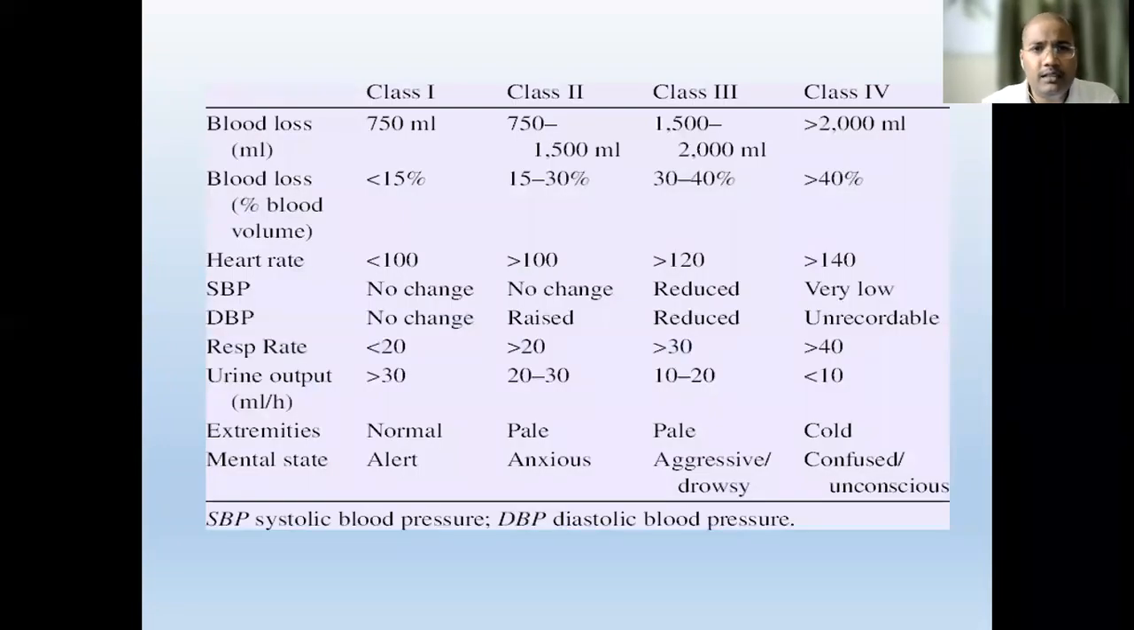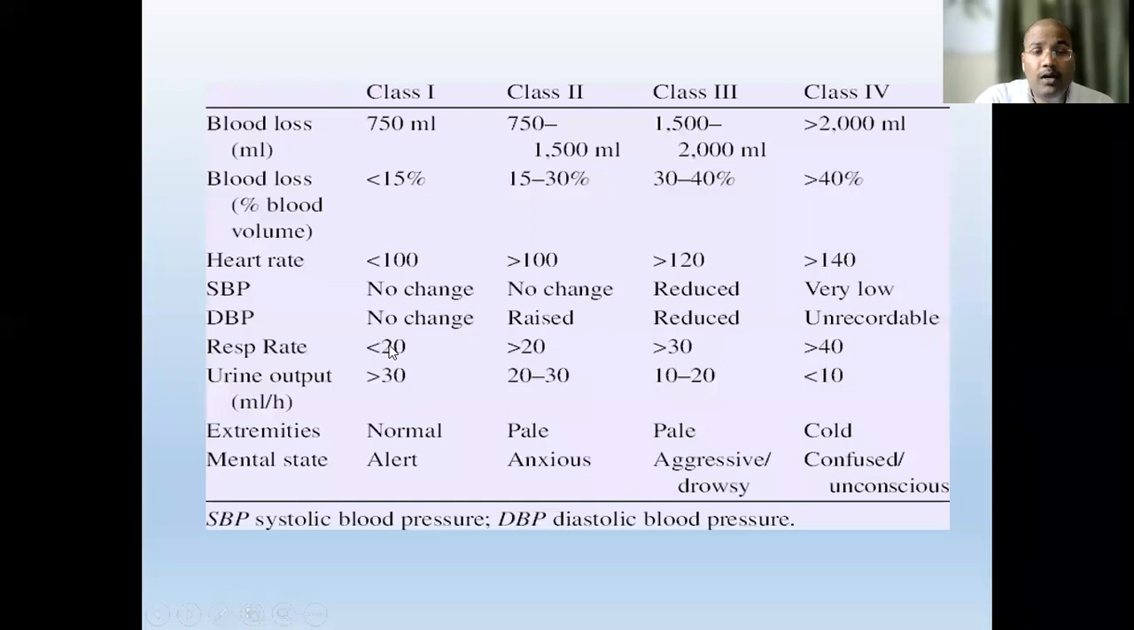You can see in the pictures class 1, class 2, class 3. The blood loss is up to 750 ml, then 750 to 1500 ml, 1500 to 2000 ml, and more than 2000 ml. Here the heart rate is below 100. Here the heart rate increases to more than 100, more than 120, more than 120. Systolic blood pressure is usually unchanged in class 1, as are the systolic and diastolic. Respiratory rate is usually normal.